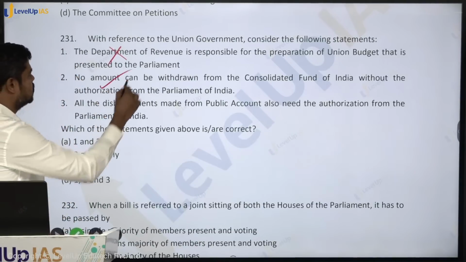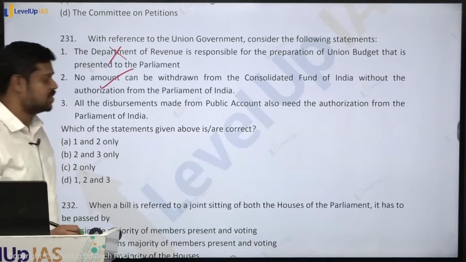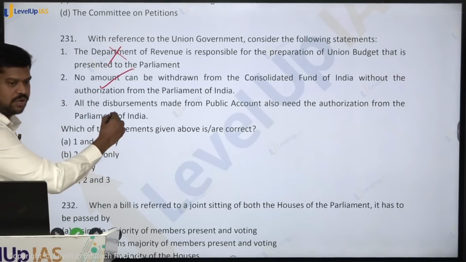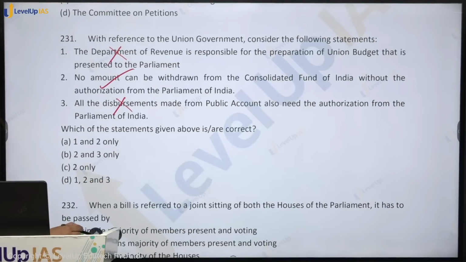Yes. So this is very, very important. All disbursement made from the public accounts also needs the authorization of the Parliament. No, it is at the executive disposal. So this is wrong. Which of the statements given above are correct? 2 only.